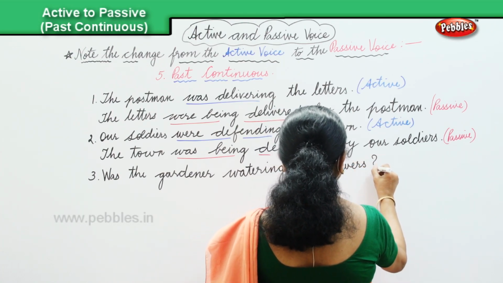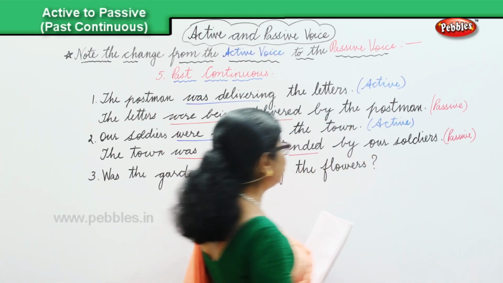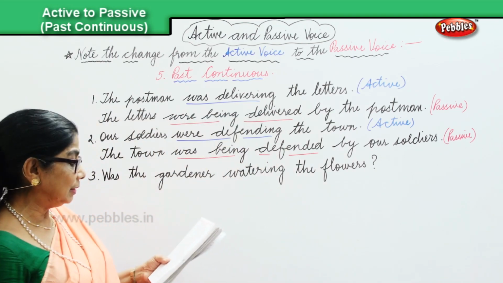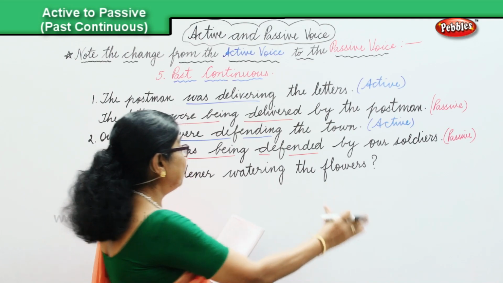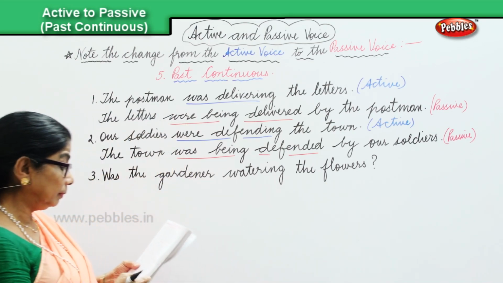Was the gardener watering the flowers? That's the active. Now when you change over into the passive, we have